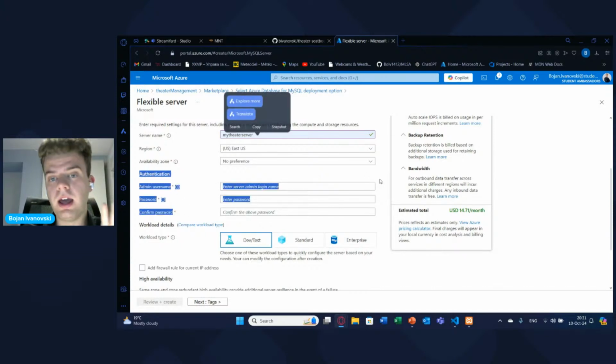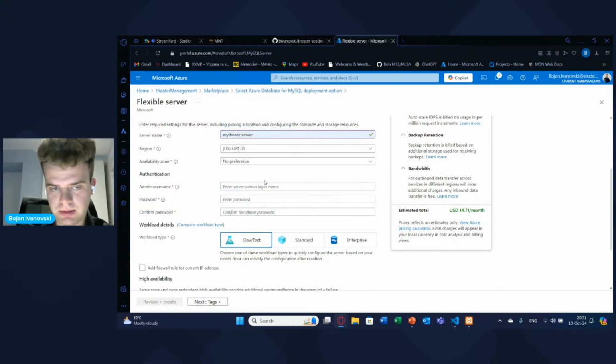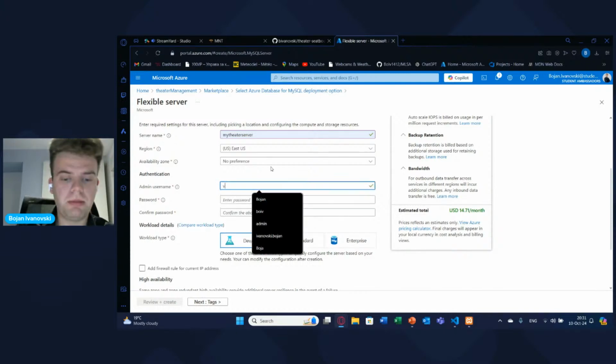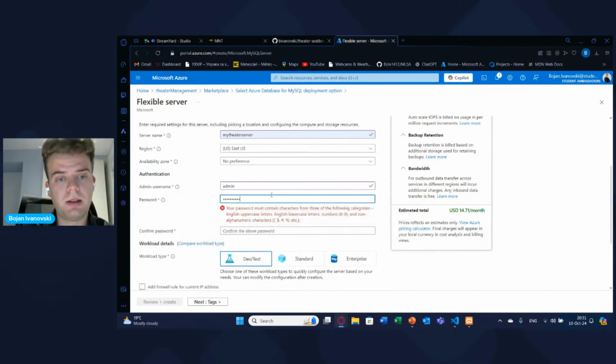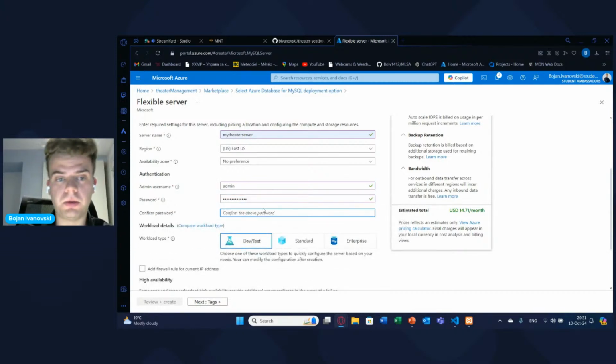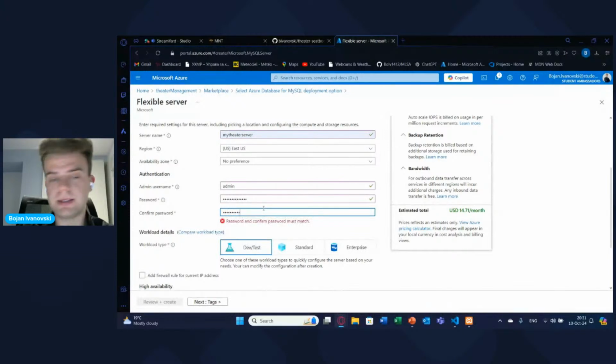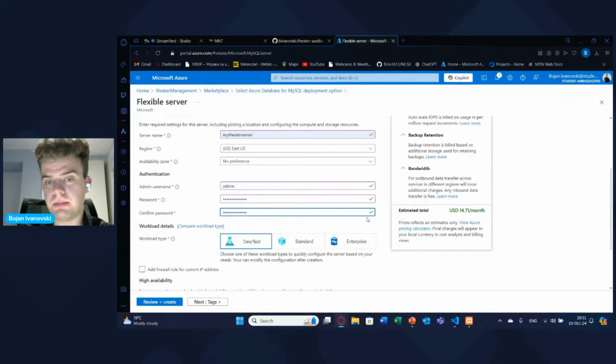This is the most important part. So authentication. You would need to remember this for later. I'll show you when. For example, we can maybe say admin, and you can add some secure passwords because it's a database. So you wouldn't like your password to be discovered by people who you don't want to tangle with.